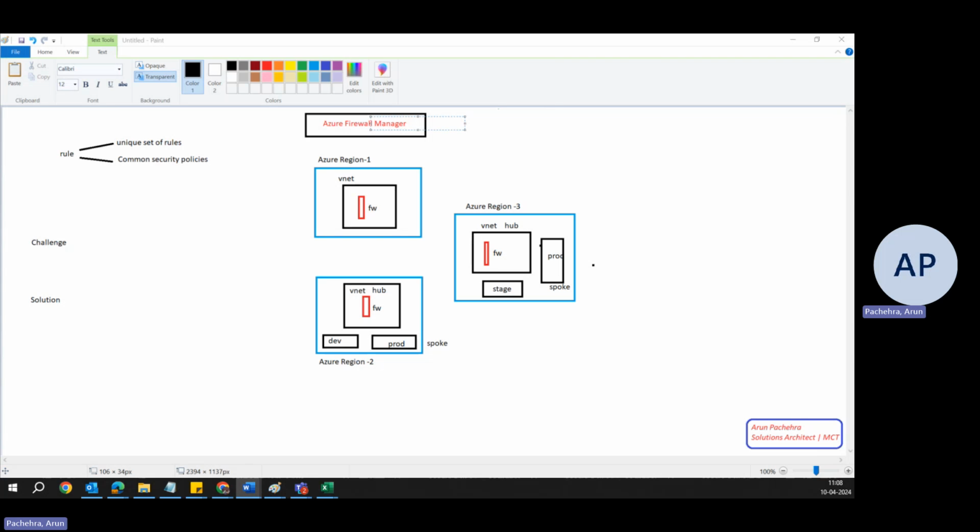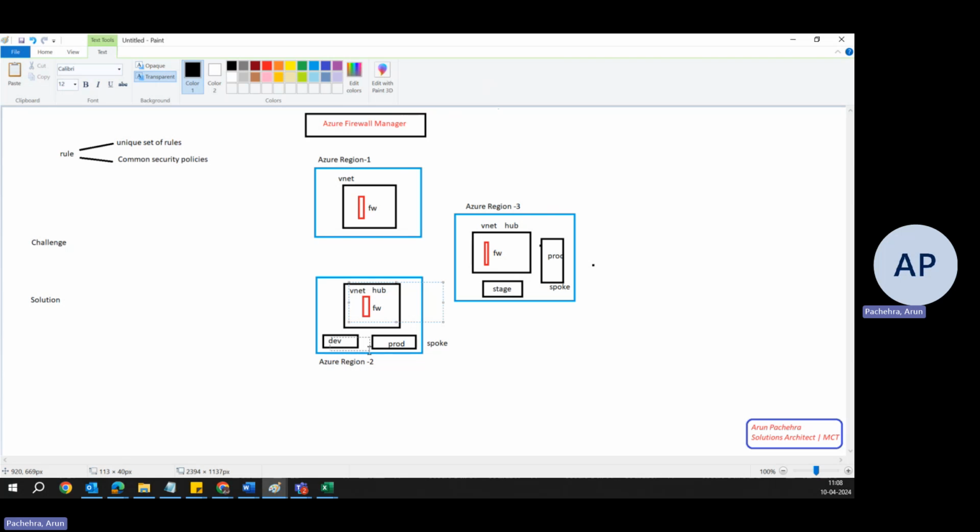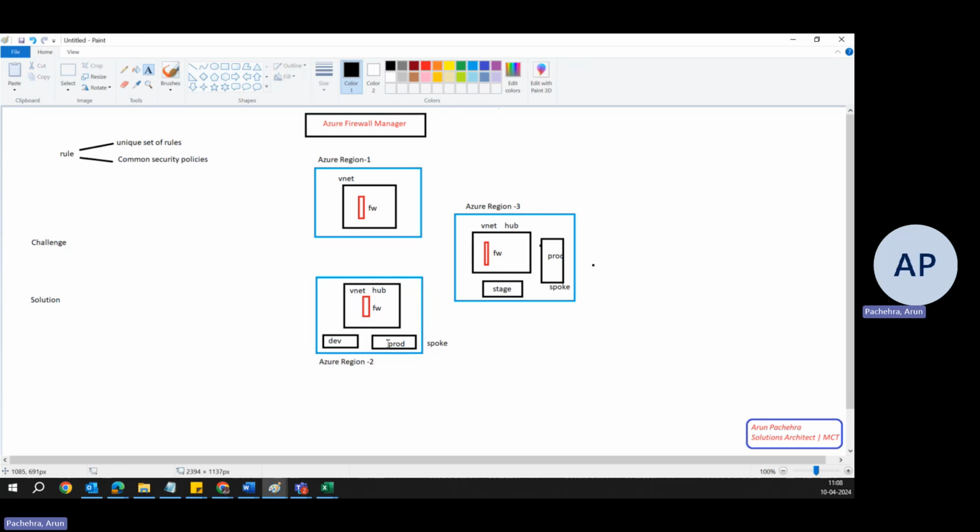So this is the scenario. Let's suppose there is an organization and they have their cloud infrastructure spread across multiple Azure regions. As you see in the diagram, these are region 1, region 2, region 3. There is a hub virtual network for each region. They have multiple other environments like dev and prod, similarly in region 3 and region 1, and they all have their own individual firewalls.